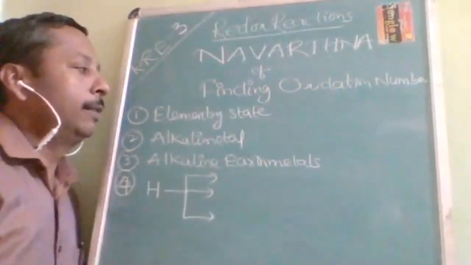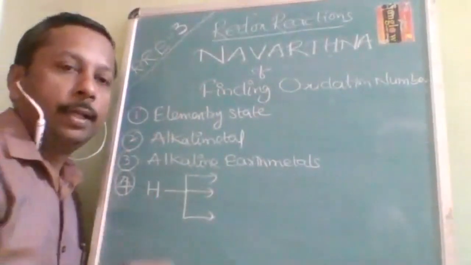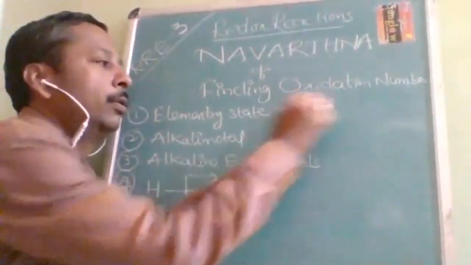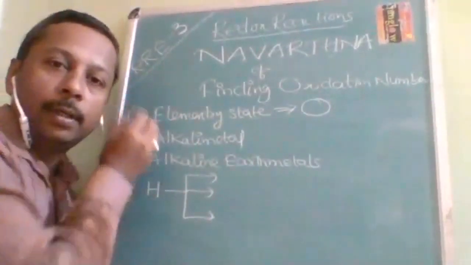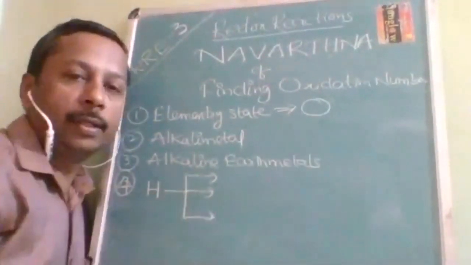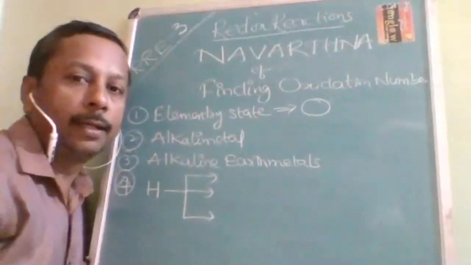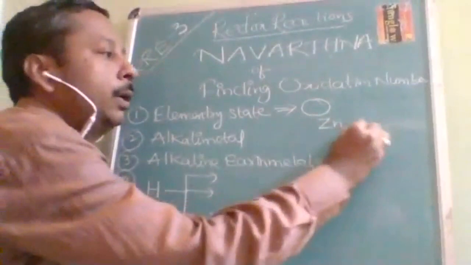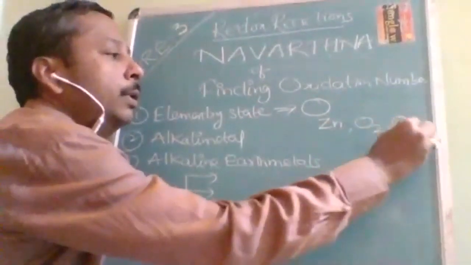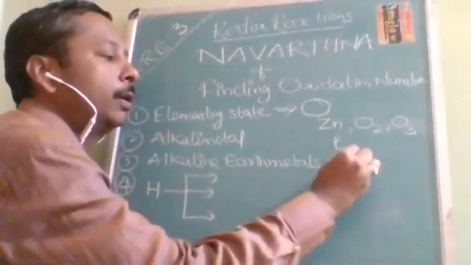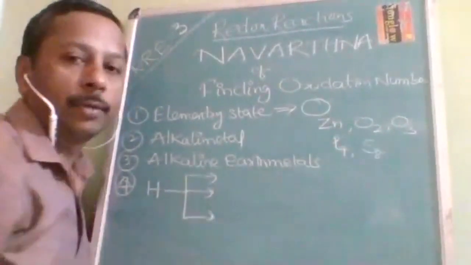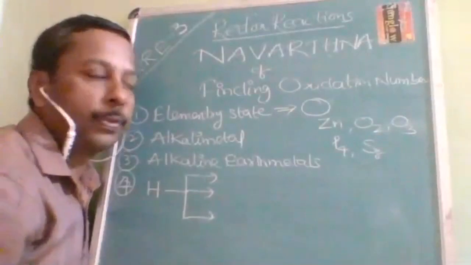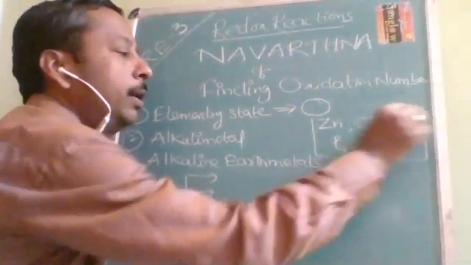So first, let us start with the elementary state. In the elementary state, what is the oxidation number of every element? It is 0. Elementary state means there is no restriction on the number of atoms. Let it be one atom, two atoms, three atoms, four atoms, or eight atoms, but the type of atoms should be how many? One. So these are elementary molecules.